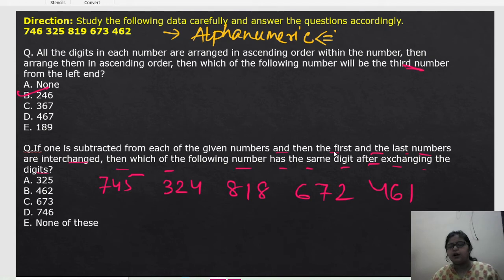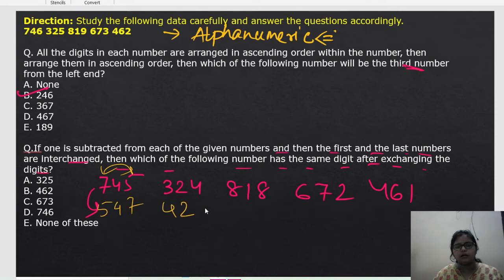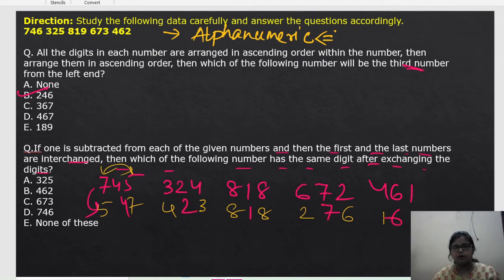Now what is our next job? We have to interchange the first and the third digit. So if we interchange, then we will get like this. See, it will be 4 3. It will be 8 8. It will be the same one only. 2 6, so 1 4, and 4 2 1 7 6. It will be the same only.